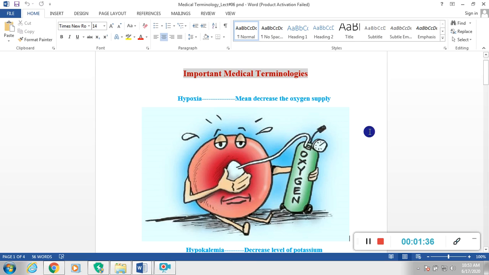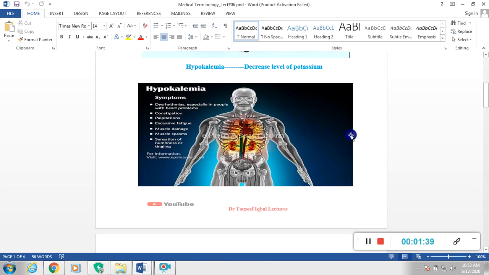Next is hypokalemia. If there is a decreased level of potassium in the blood, we call it hypokalemia. Hypokalemia has symptoms including dysrhythmias, especially in people with heart problems, constipation, palpitation, excessive fatigue, muscle damage, muscle spasm, and a sensation of numbness or tingling. These are all important symptoms of hypokalemia.